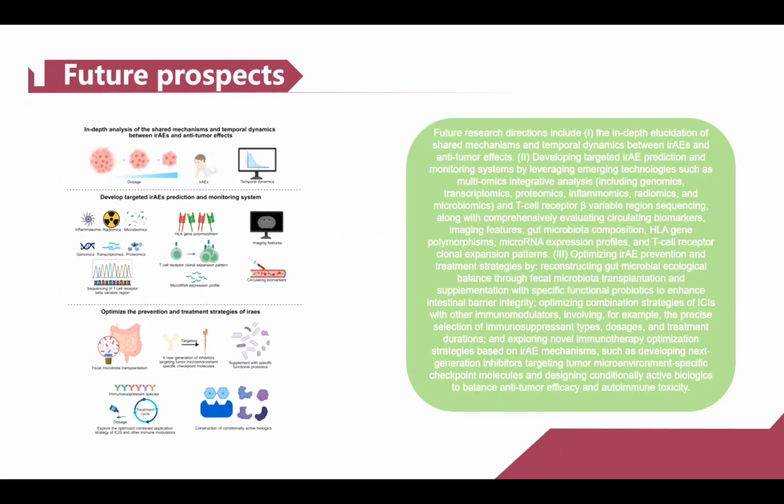Future research directions include 1. The in-depth elucidation of shared mechanisms and temporal dynamics between immune-related adverse events and anti-tumor effects. 2. Developing targeted immune-related adverse events prediction and monitoring systems. 3. Optimizing the prevention and treatment strategies of immune-related adverse events.